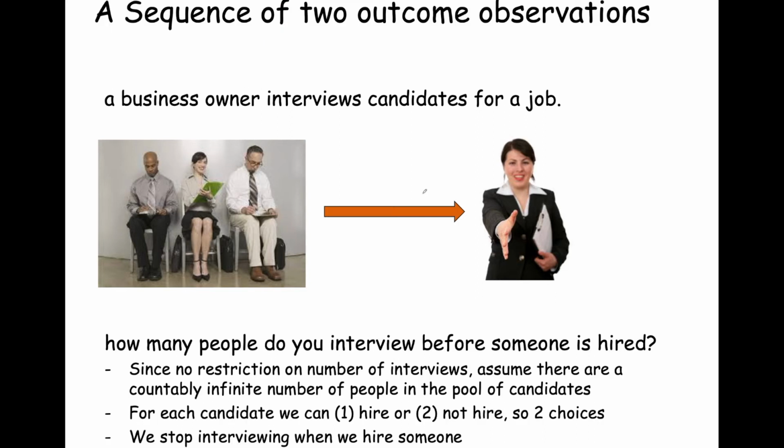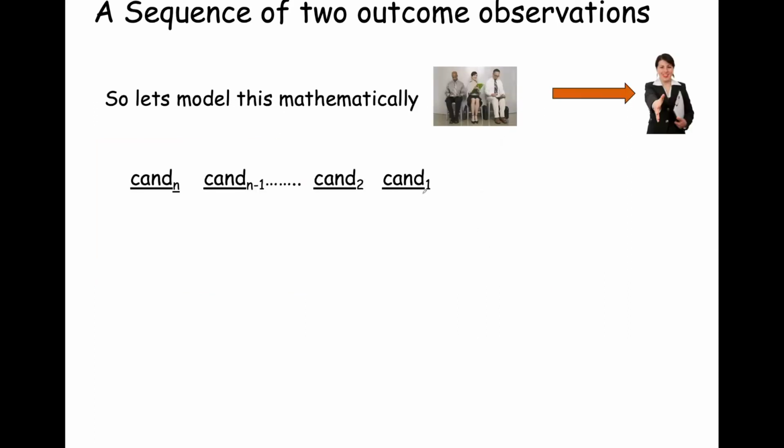Okay. So since there's no restriction on the number of interviewees, you assume that there is an infinite number of people in your waiting room, your pool of candidates, and you consider them in the order that they arrive, for example. Now, each candidate, you can either hire the candidate, that's the hire decision, one outcome, or not hire. So you have two choices, and you stop interviewing when you actually say yes, you make a hiring decision.